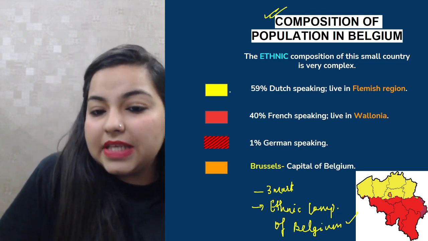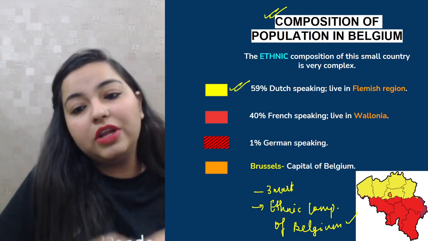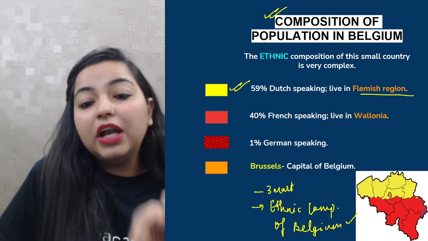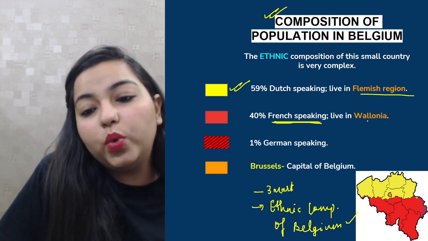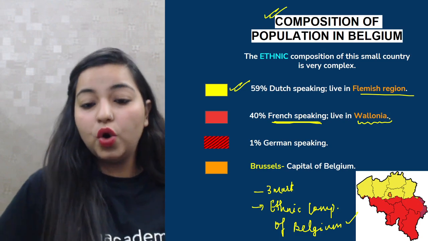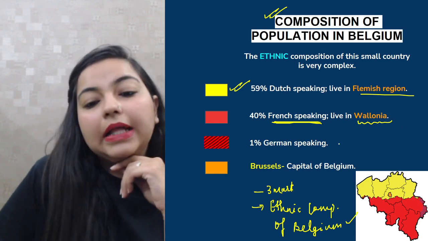So 59% are Dutch speaking people who live in the Flemish region of Belgium. 40% are the French speaking people who live in the Wallonia region. And the remaining 1% are the German speaking people.